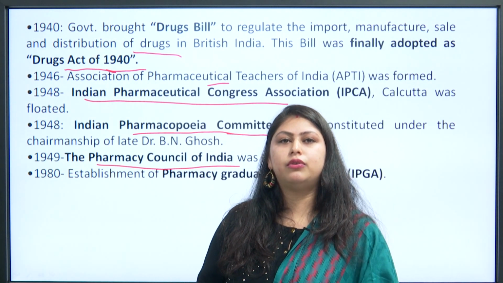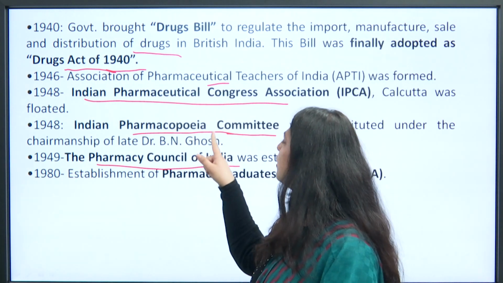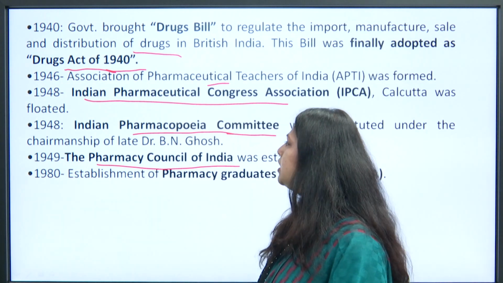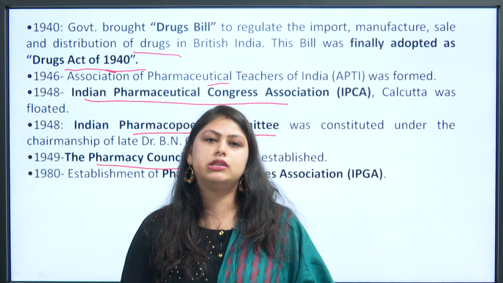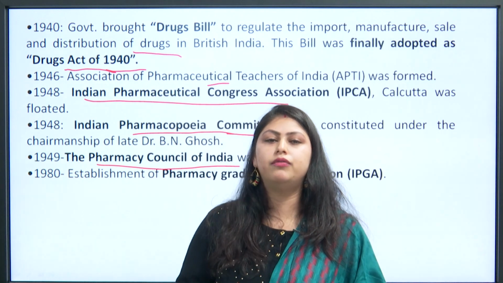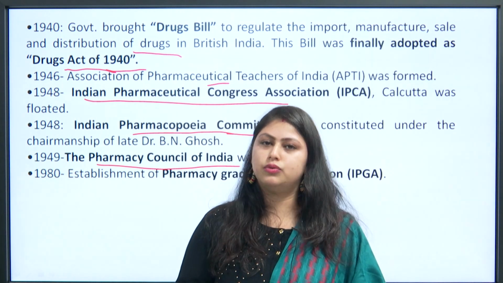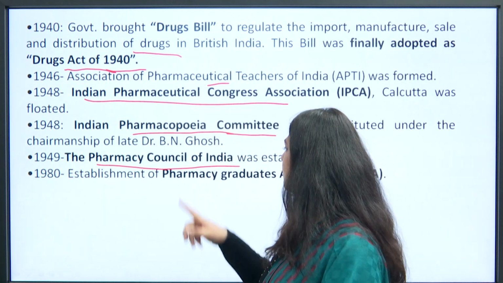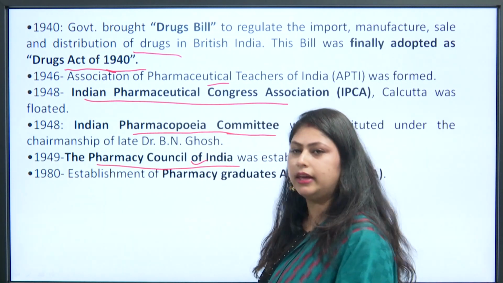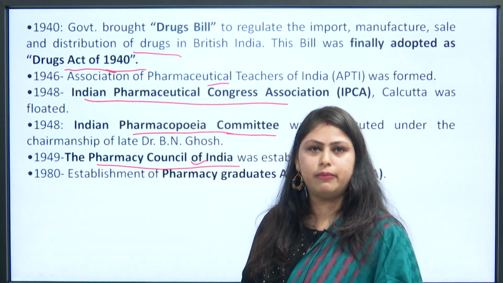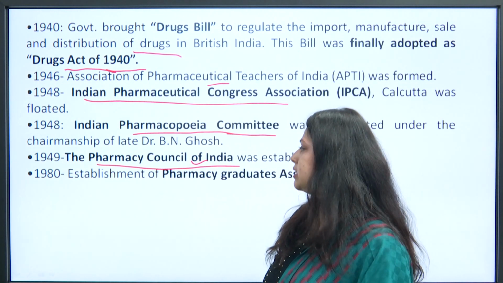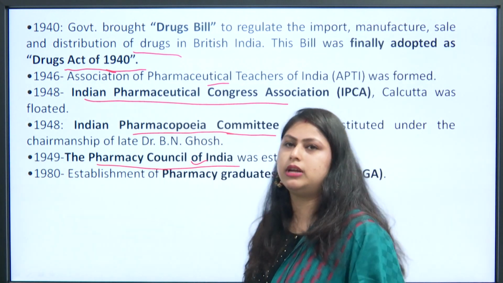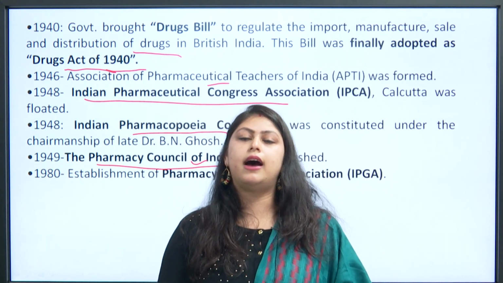Also in 1948, the Indian Pharmacopoeia Committee was constituted under the chairmanship of the late Dr. B.N. Ghosh. Then in 1949, the Pharmacy Council of India, PCI, was established. Then I discussed the establishment of the Pharmacy Graduate Association, also called IPGA.